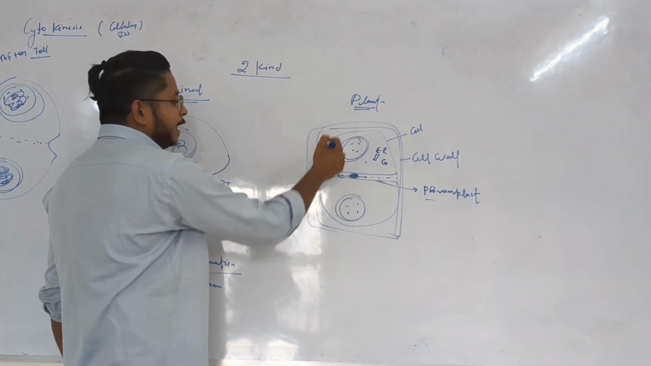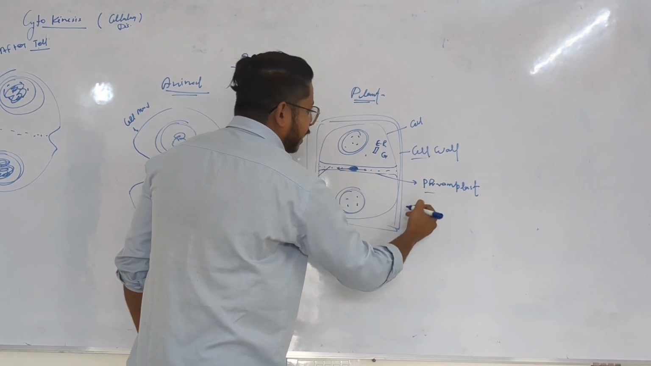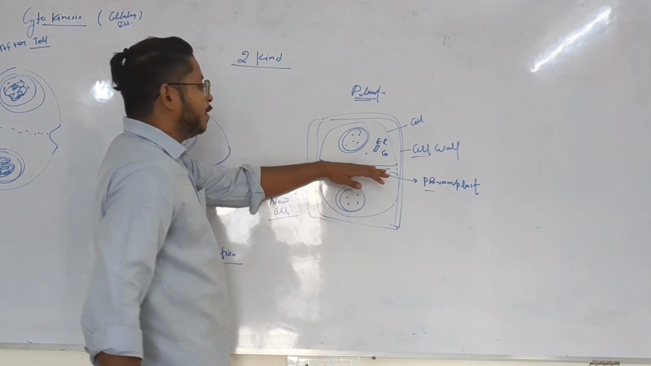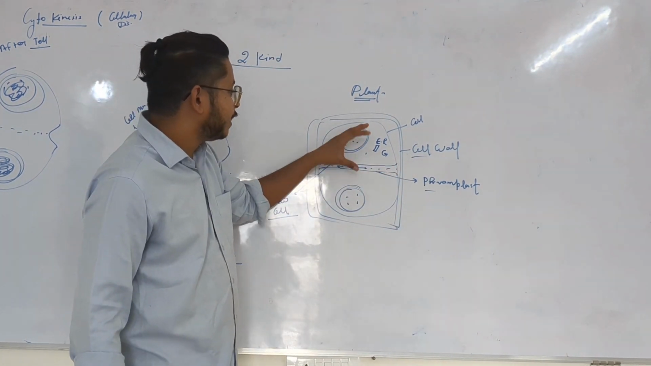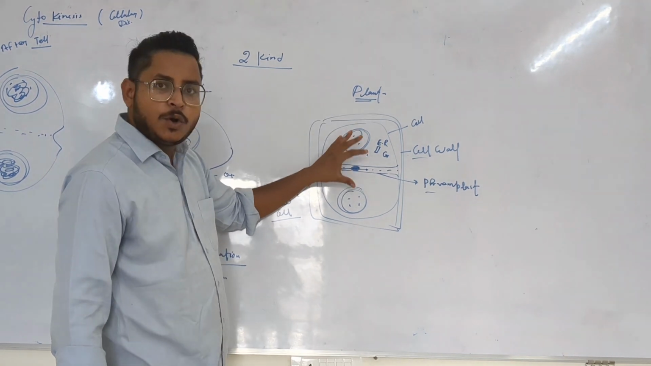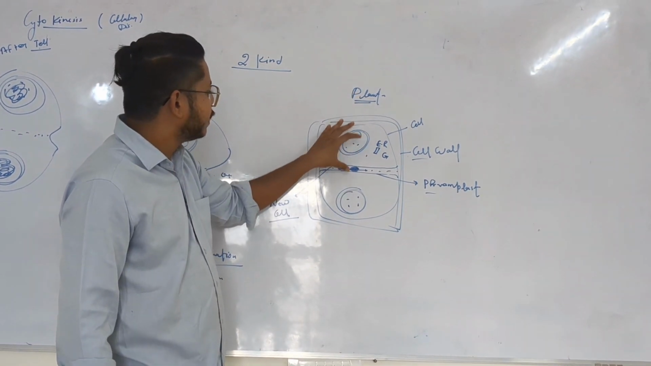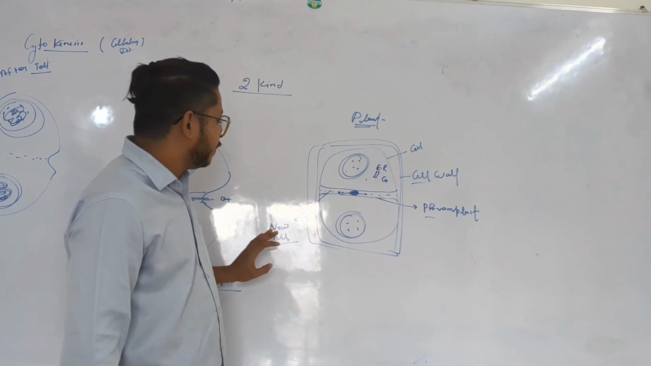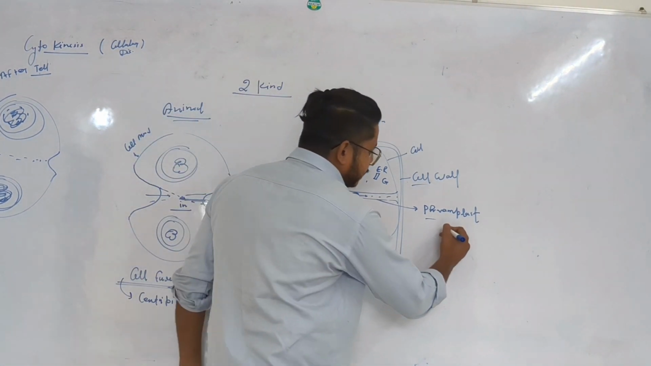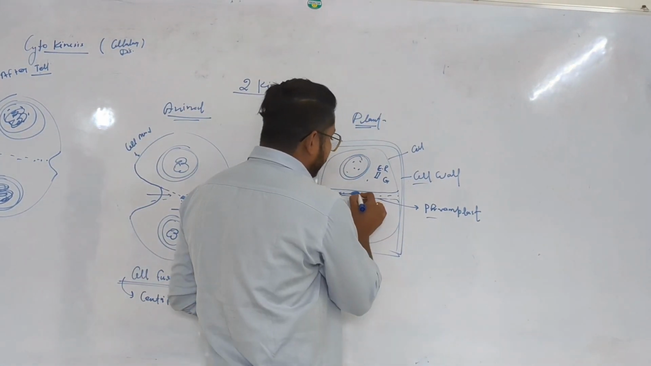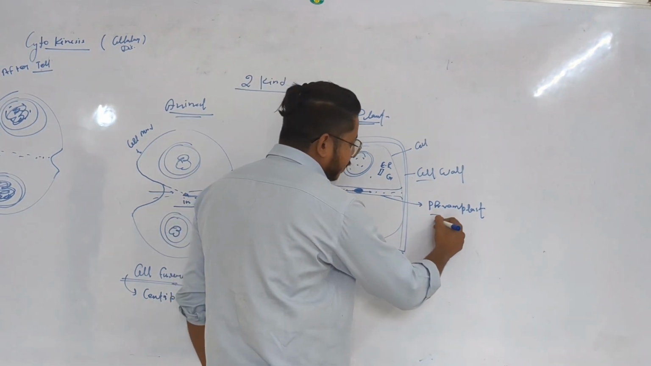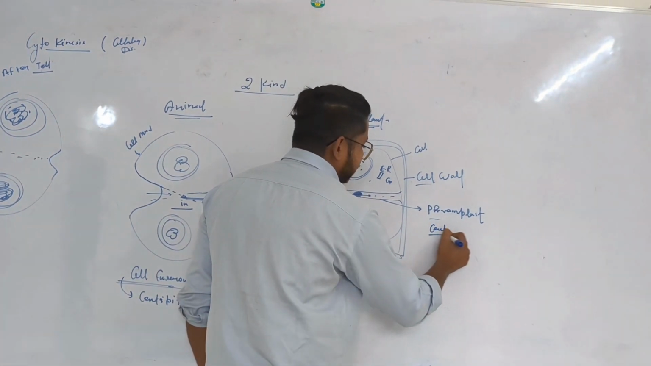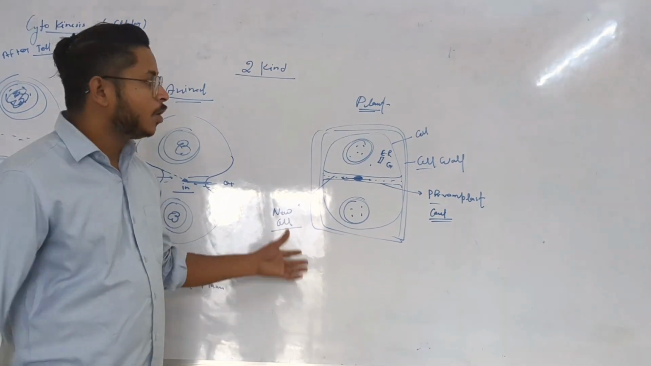The phragmoplast is converted into the new cell wall. So in case of the plant cell, because of the presence of the cell wall, the phragmoplast is formed. A wall-like structure is formed between the two daughter cells, and later the cytokinesis of the plant cell is completed. So the phragmoplast always starts forming from center to outside. This is called the centrifugal manner of cytokinesis. So here we talk about two cells.